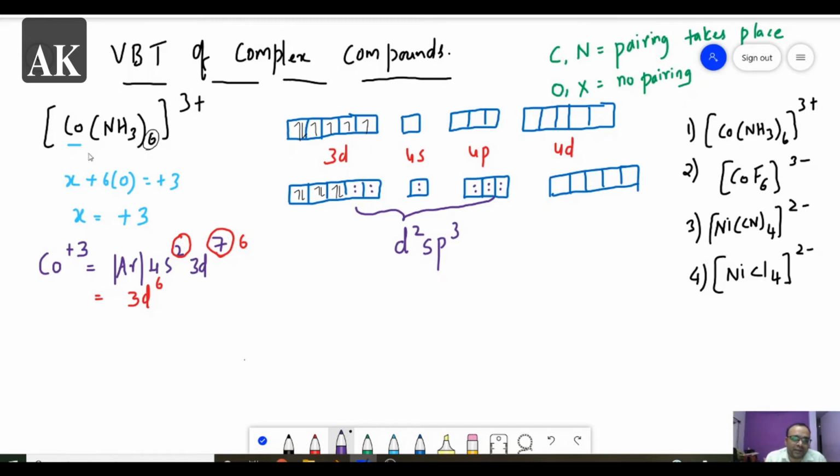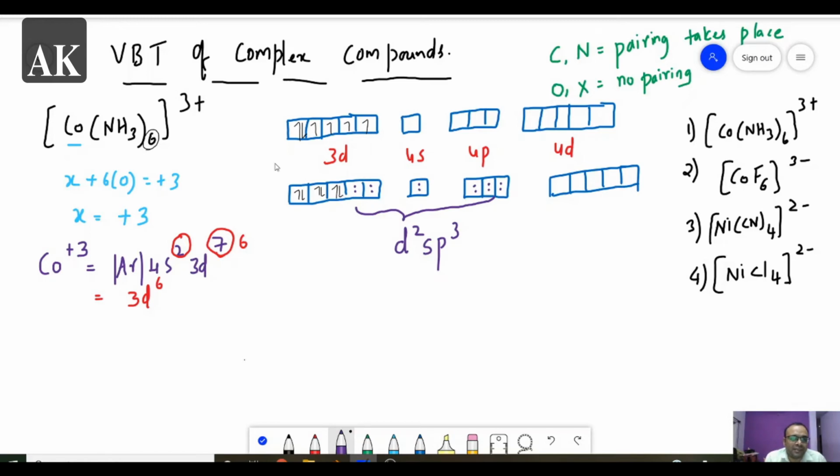So if this complex is given and they ask to calculate the hybridization, you have to do all these steps. First you have to calculate the oxidation number, and then write the electronic configuration, then see the ligand whether it is carbon or nitrogen, then pairing against Hund's rule. If the ligand is oxygen or halogens, then no pairing, meaning it follows Hund's rule. So this is nitrogen, so it is not following Hund's rule. The electrons are paired against Hund's rule.